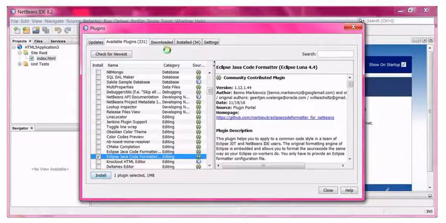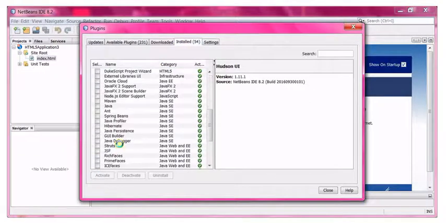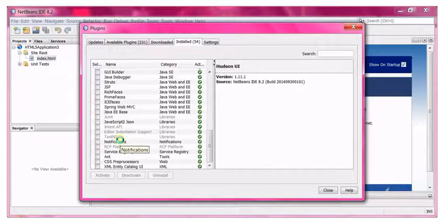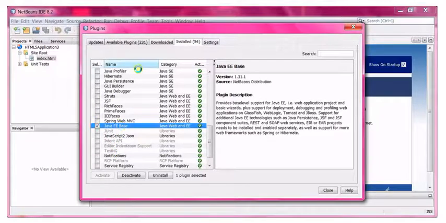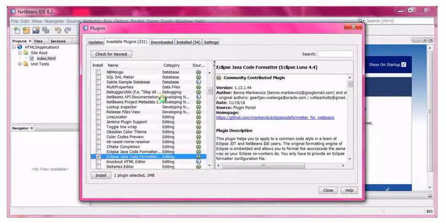I have already installed, so it is showing in the Installed tab. Java EE Base. You have to check this from available plugins and then you have to click Install.